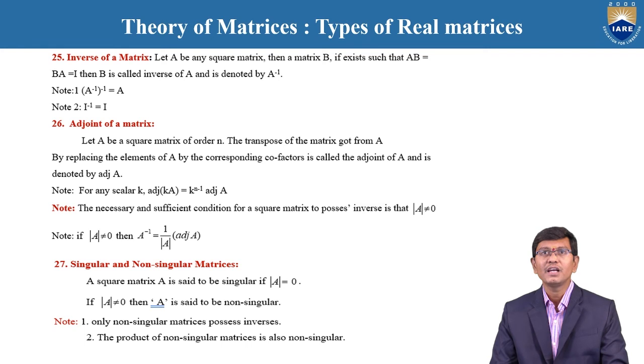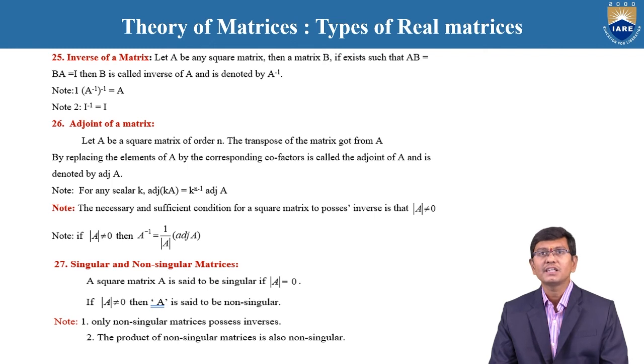And coming to the inverse of a matrix. Let us consider A and B, square matrices. If a matrix B exists such that AB is equal to BA is equal to I, then B is called the inverse of the matrix A, denoted by the symbol A inverse. According to the properties, the inverse of A inverse is equal to A, and the second property is I inverse is equal to I.